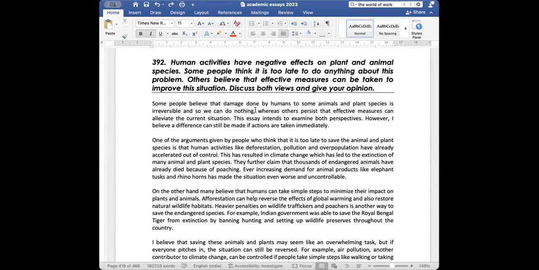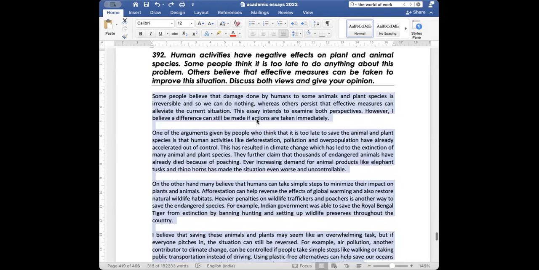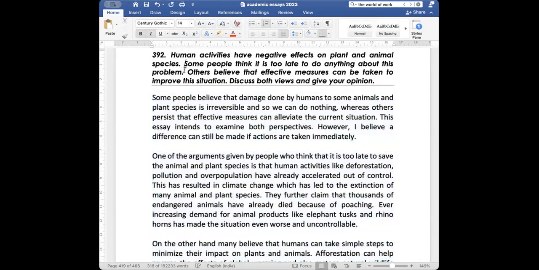Now look at this essay. Human activities have negative effects on plant and animal species. Some people think it is too late to do anything about this problem. Others believe that effective measures can be taken to improve the situation. Discuss both views and give your opinion. Okay? Now, discuss is like this: first, they have given a fact that human activities have a negative effect on the plant and animal species. This is a fact. Now there are two views of people.